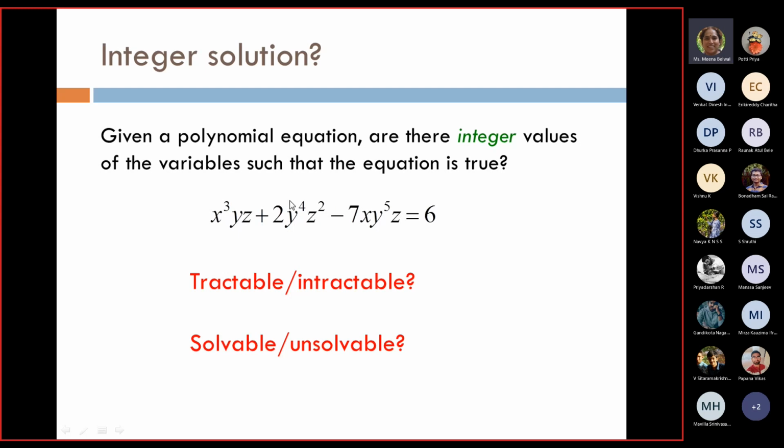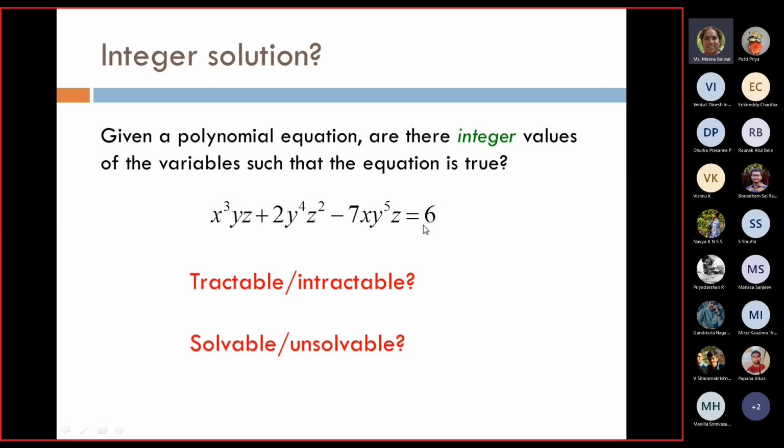This is quite interesting because these two terms are positive and this term is negative with power of y as 5. If you closely look into this problem, if I say that I will try all possible integer values of x, y, z, so let me keep x as 1, y as 1, z as 1, like that. If I keep on trying, because there are two summations and one negation, I may get this 6. Simply by seeing, I cannot say that this is not possible.